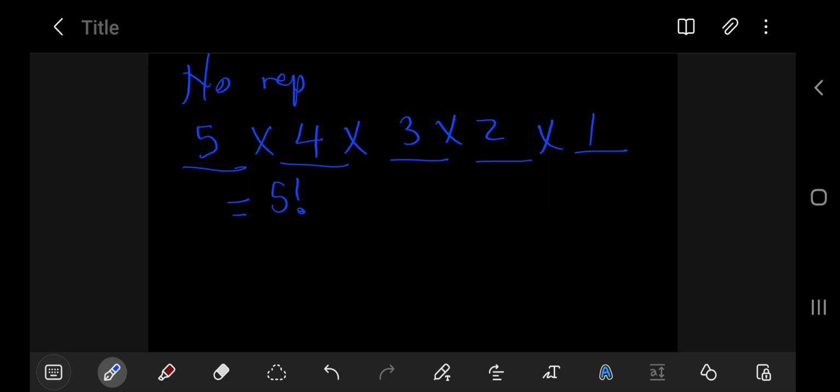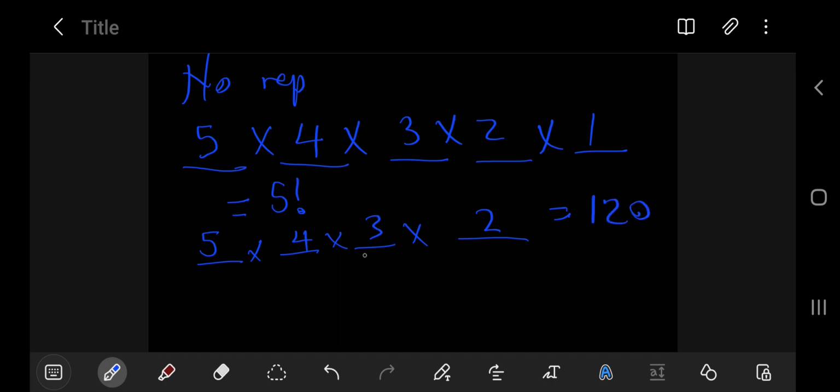Okay, so what about a 4-letter word? 1 2 3 4, right? So for the first option you still have 5 letters or 5 options. The next one you have 4, 3, and then 2, right? So this is the same as 5 times 4 times 3 times 2, and that would give you 120.